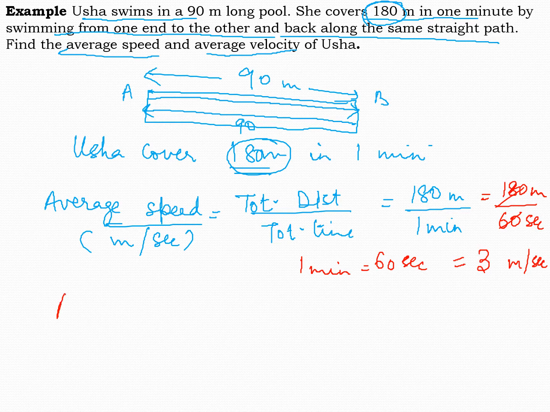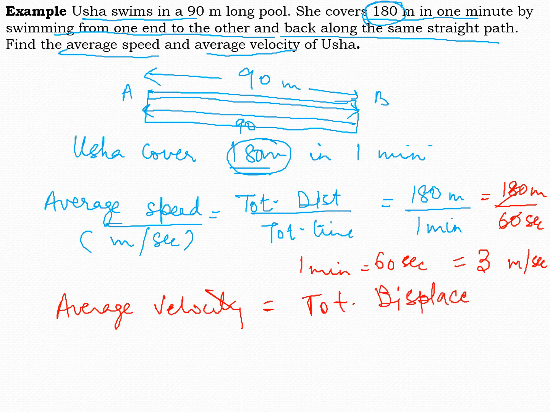Now average velocity was what? Average velocity is total displacement, please write all the words in full, by total time. Now what is the displacement here? Displacement was the final minus initial position. So what is Usha doing?